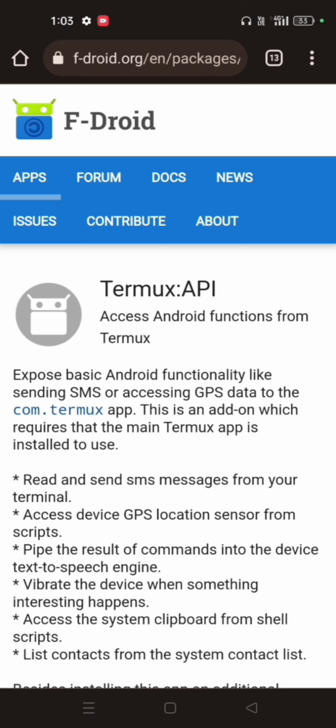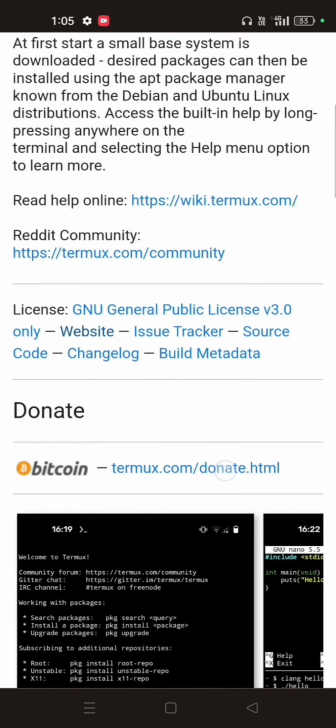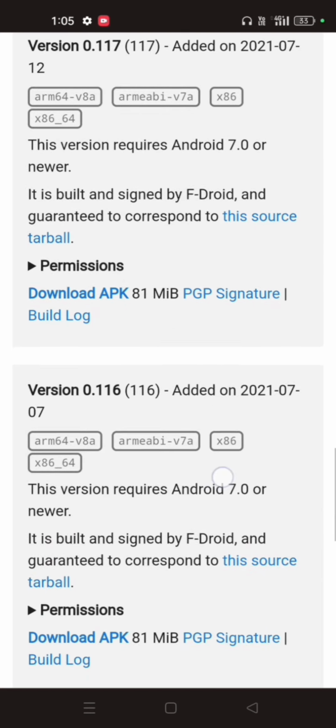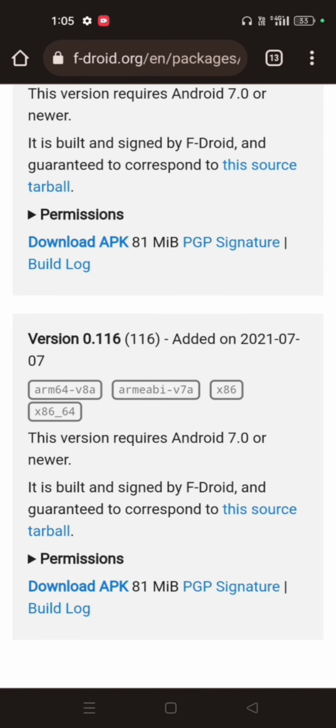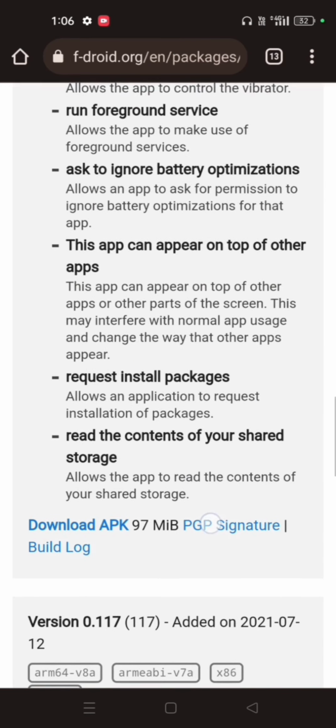Here you can see a lot of files are there. Download F-Droid, download APK 97 MB, download APK 81 MB. So these are all the versions. You can use any of the files depending on your operating system.